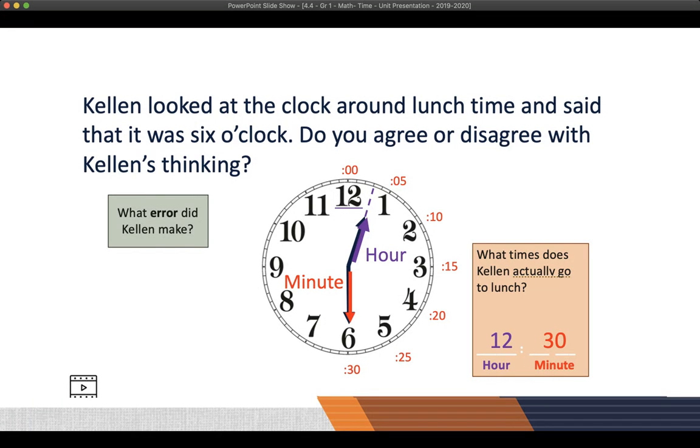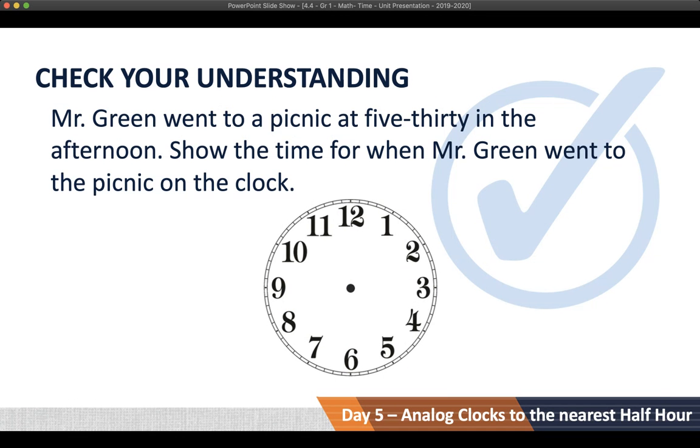The minute hand is on the 6, and remember that each number counts for 5 minutes. So starting at 12, which is 0 minutes, we go 5, 10, 15, 20, 25, and 30. This clock shows us that it is actually 12:30, not 6 o'clock. Now it's time to check your understanding.